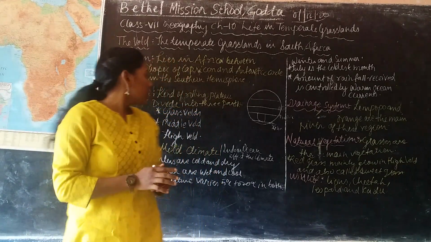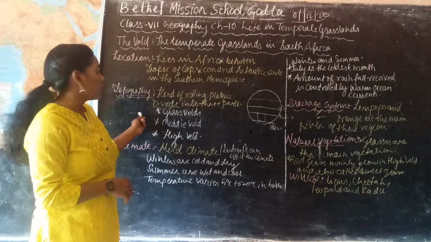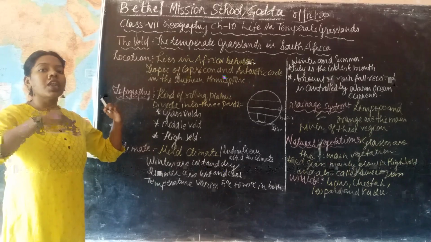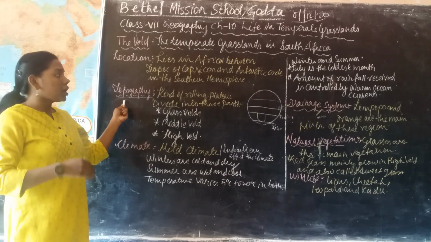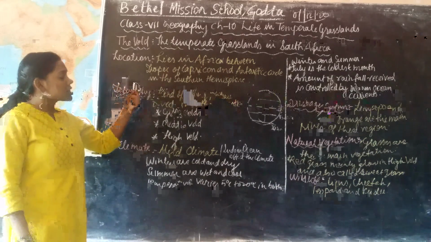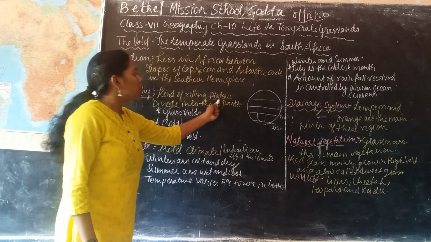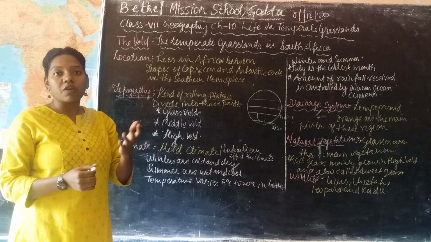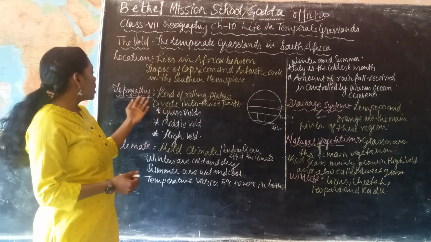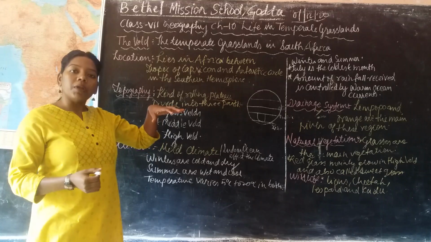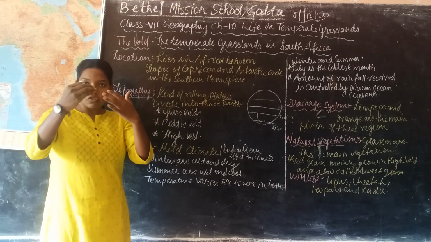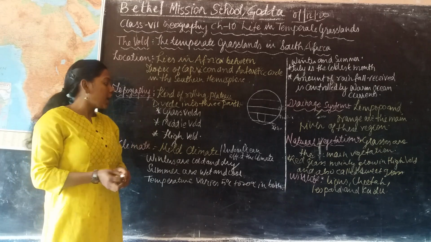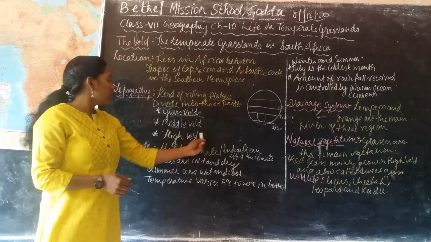If you talk about the topography, this is the landscape. Landscape means how the land is formed. The landscape of this grassland is a rolling type of plateau. A plateau is a tabular land. It is divided into three parts according to the land: the grass belt, the middle belt, and the high belt.